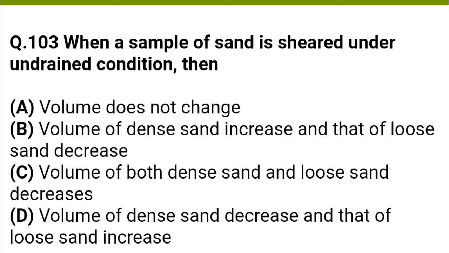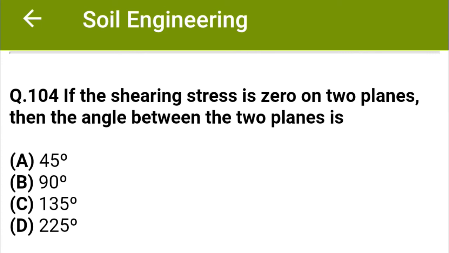When a sample of sand is sheared under undrained condition, then option A, volume does not change, option B, volume of dense sand increases and that of loose sand decreases, option C, volume of both dense sand and loose sand decreases, option D, volume of dense sand increases and that of loose sand increases. The correct answer is option A, volume does not change. If the shearing stress is 0 on two planes, then the angle between the two planes is option A, 45 degree, option B, 90 degree, option C, 135 degree, option D, 225 degree. The correct answer is option B, 90 degree.